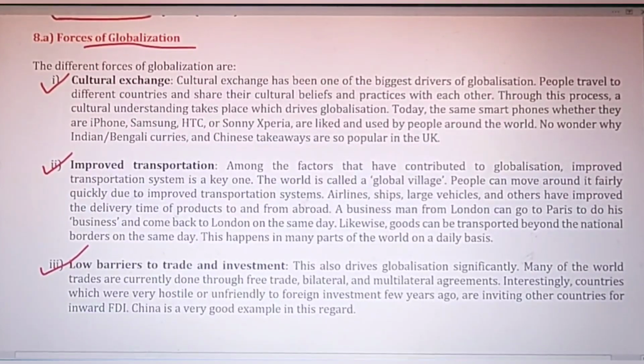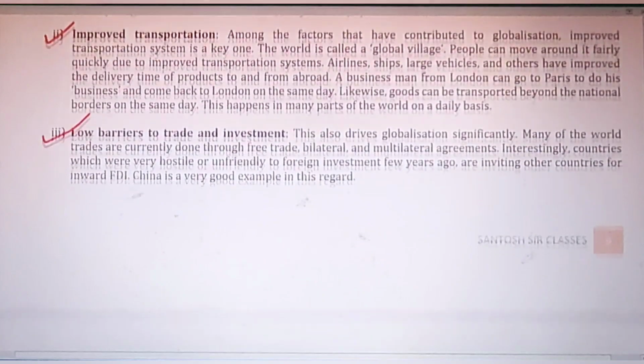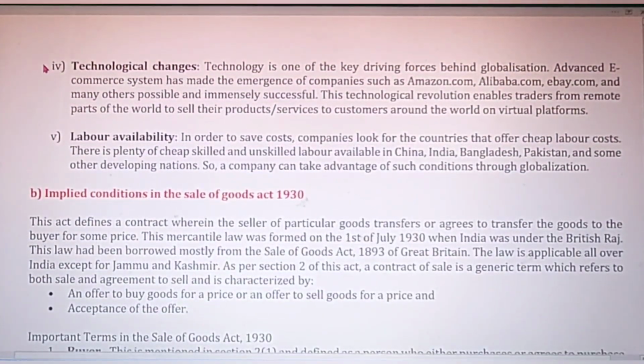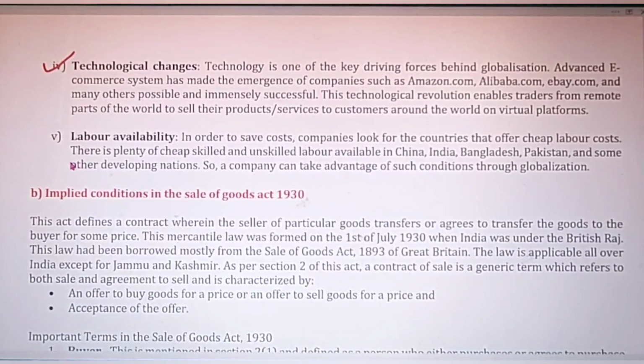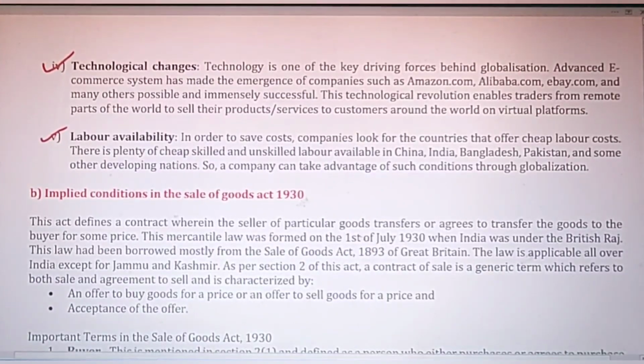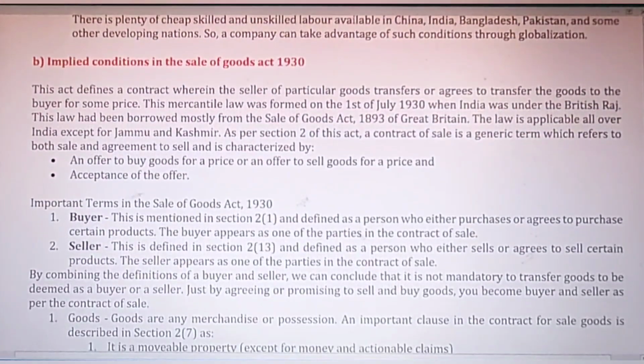So there is complete growth of international trade due to globalization. There is rapid use of technology due to globalization, and movement of labor. So you can expand all these five points for a 10 marks question.